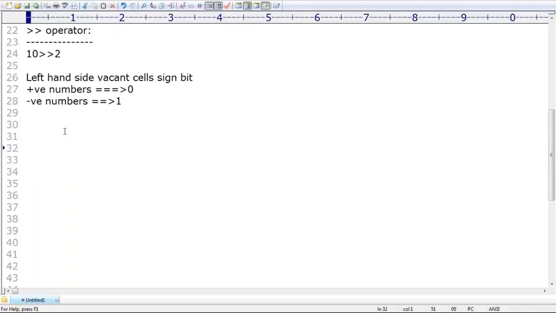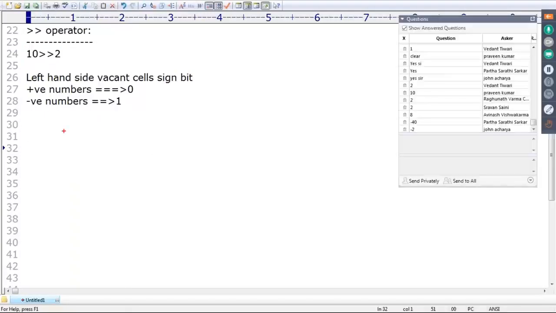Now 10, how can you represent 10, sir? 0, 0, 0, 0, dot, 0, 0, 1, 0, 1, 0. This is my 10 representation. 10 is nothing but like this. Right shift 2, I want to move right shift 2.